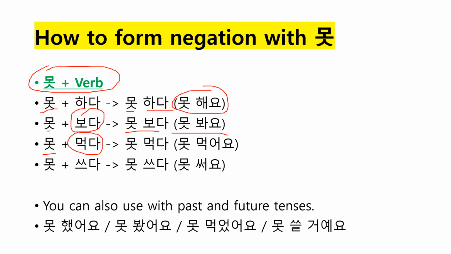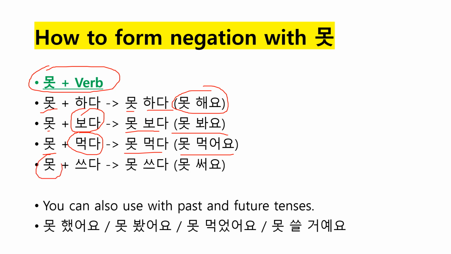And you can say 못 먹다, 못 먹어요, which means I can't eat it, I can't have it, because let's say I have a food allergy. 저 고기를 못 먹어요. Or 땅콩을 못 먹어요. Peanut. I cannot eat peanuts because I have an allergy. So in that case, you should use 못.